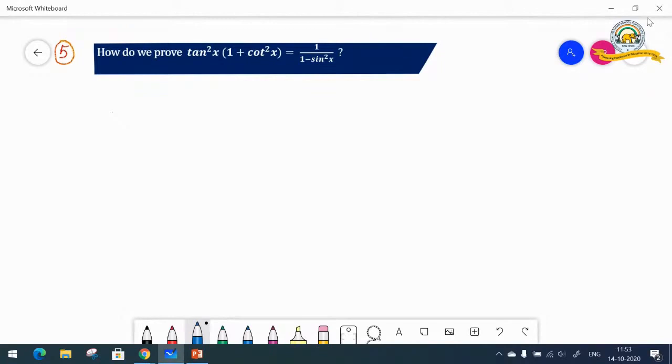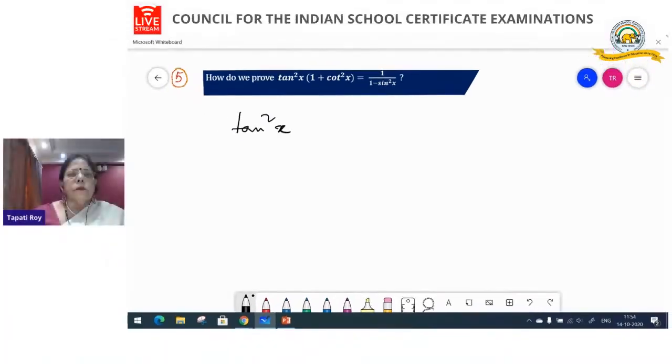How do we prove tan square x into 1 plus cot square x equals to 1 by 1 minus sine square x? So this is an identity which we need to prove. So now we have tan square x into 1 plus cot square x.